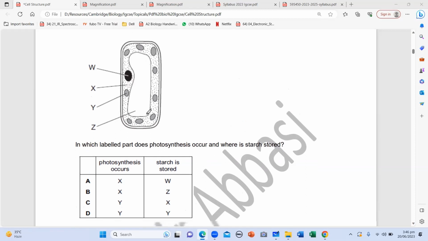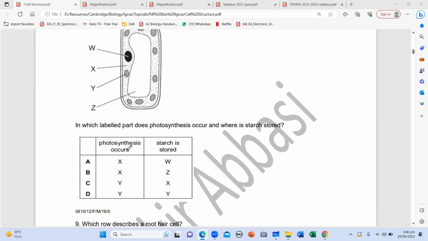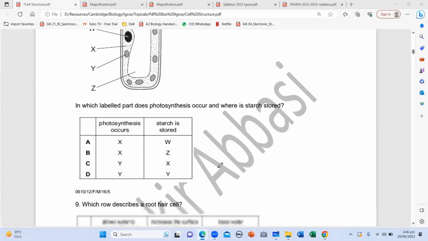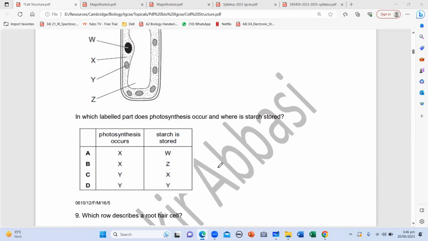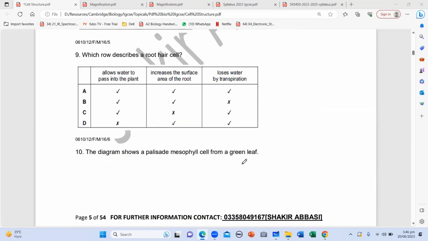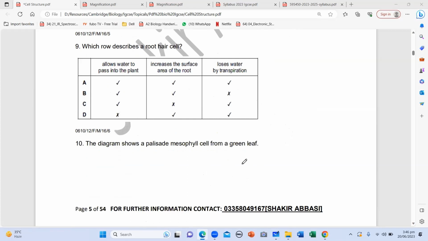And Z is the vacuole. So where does photosynthesis occur? Y. Also, starch is stored there. In photosynthesis, glucose is made and converted to starch, and that also happens here. The answer is what? Delta.